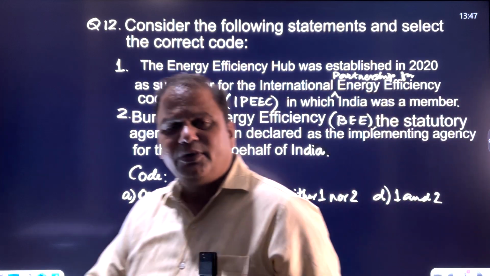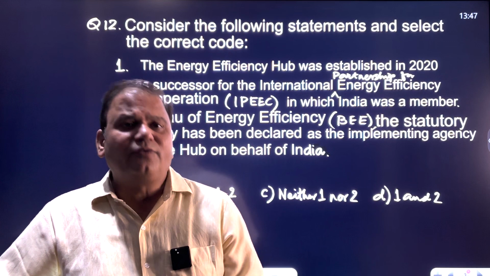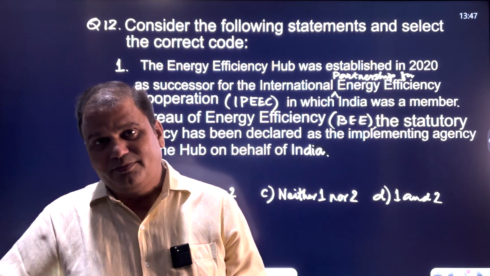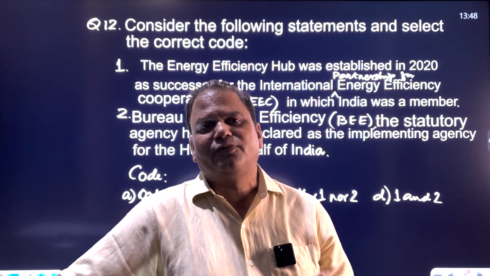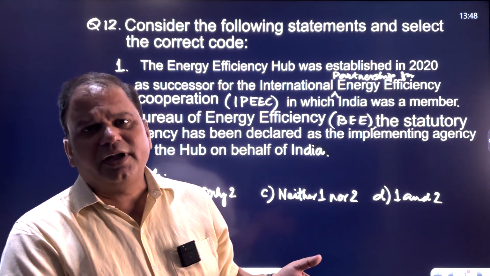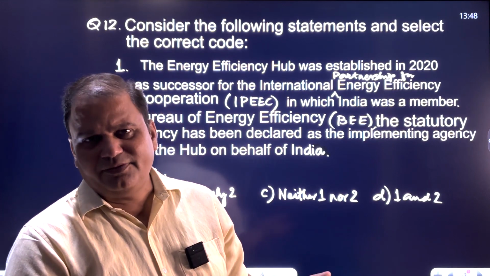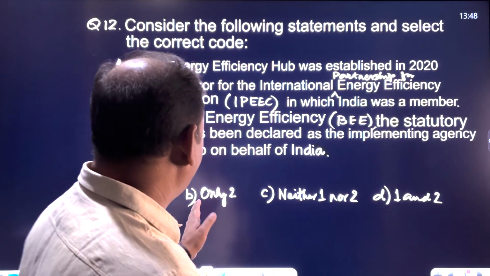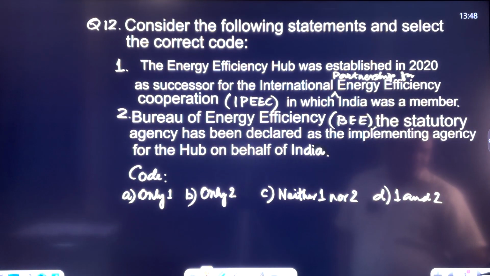That's true, because the Union Cabinet has signed the letter of intent for joining this hub. The objective of joining this hub is a sustainable future for India. And this is an international organization for cooperation in the field of energy efficiency. So both the statements are correct. Let's see the next question.